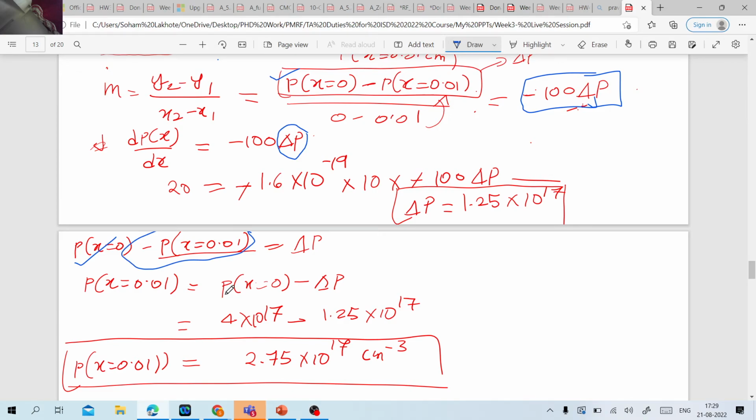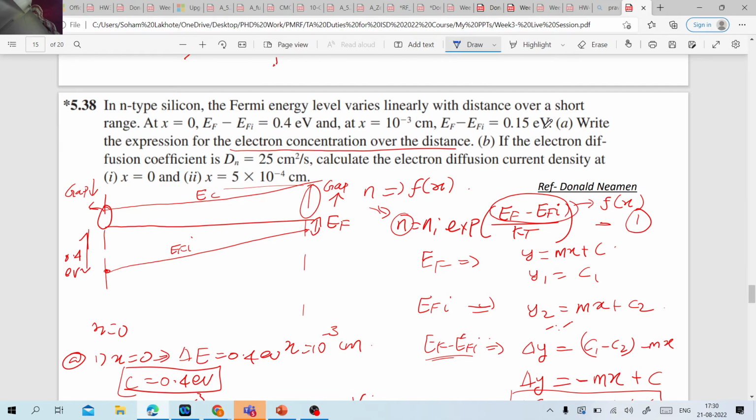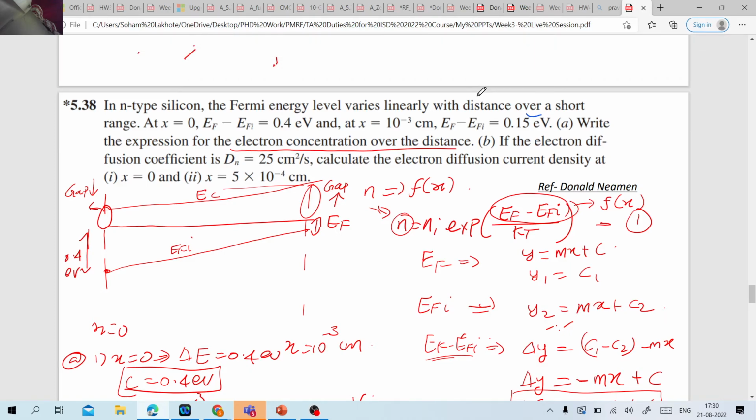And coming to the next question, what has been there in the n-type silicon, the Fermi energy level varies linearly with distance over a short range, correct? So what they have given at x equal to 0, the difference between the Fermi and the intrinsic Fermi is 0.4 eV, and at x equal to 10 to the power minus 3, the difference between the Fermi and intrinsic Fermi is 0.15 eV. So the difference is decreasing, right? So you know the EF will remain constant, correct? EF cannot change at equilibrium. The only thing that is changing is EFI. So EFI must be of increasing nature because this difference is decreasing with the distance.